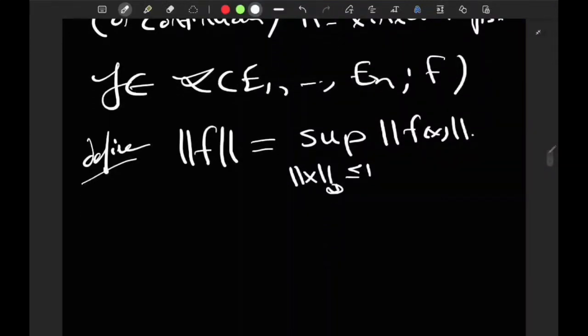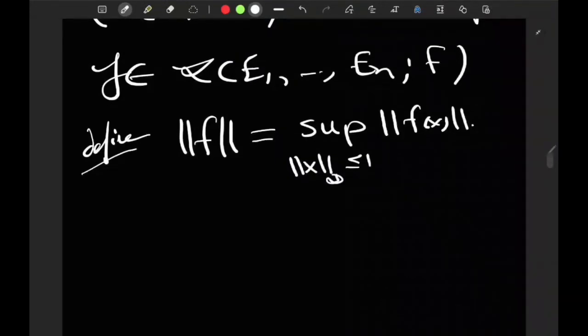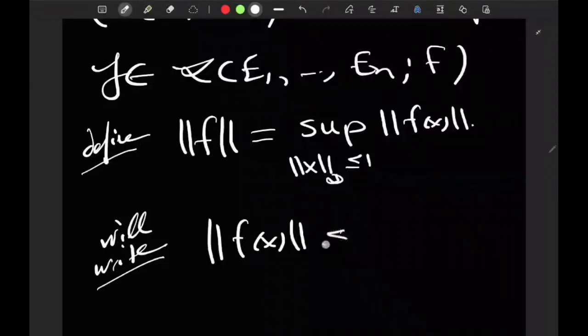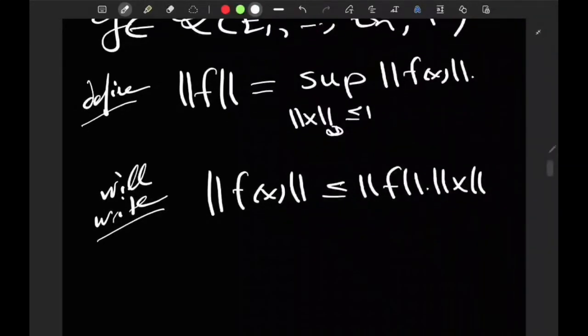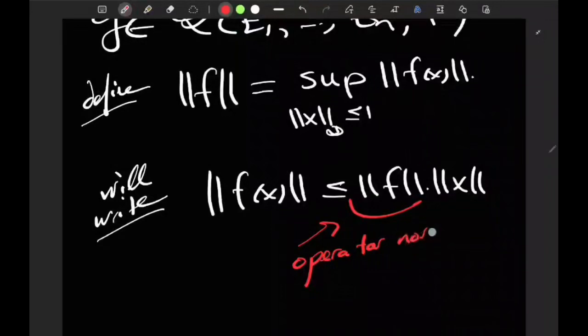This thing is the least upper bound of the possible bounds in the sense of boundedness of multilinear maps, and we'll often write that the norm of f of x is less than or equal to the norm of f times the norm of x, which makes sense. But this thing here will be the operator norm for f, a multilinear map.